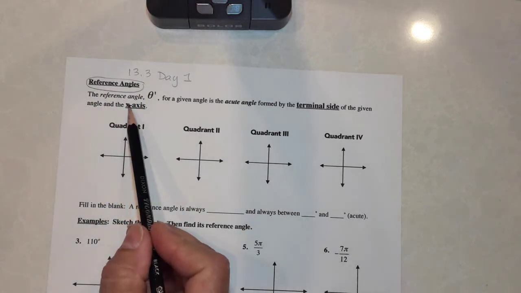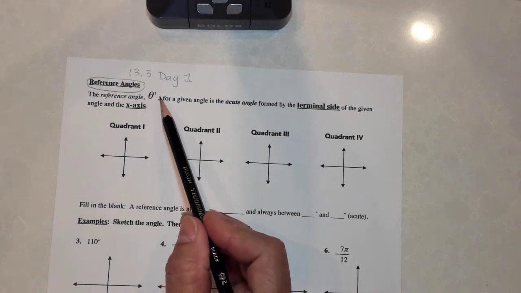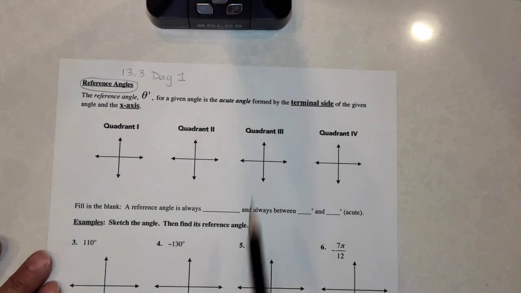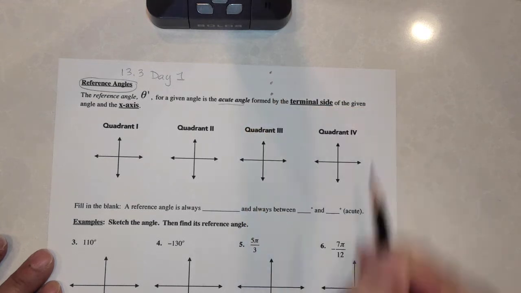And as it says here, a reference angle, theta prime, is just the way that we notate that we're asking for a reference angle that's related to the original angle theta, for a given angle, is an acute angle. So there's kind of three rules for reference angles.